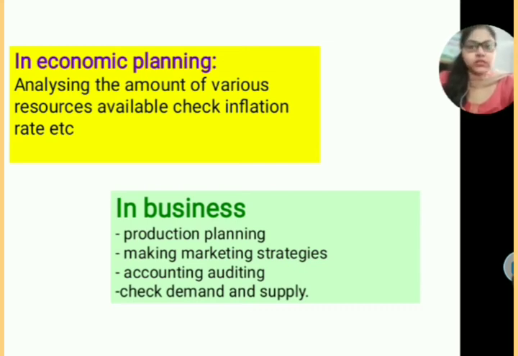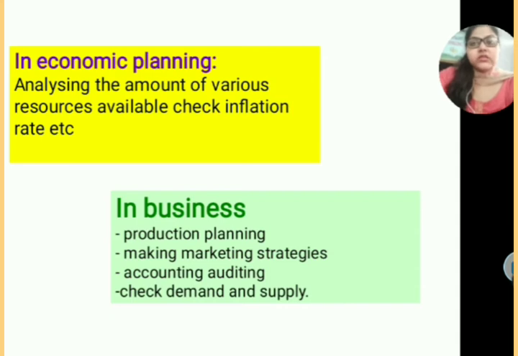Last one, in business, how statistics is helpful in business. Whenever you want to start a business, you will see whether you will be able to make a profit or not. Profit is analyzed in terms of numbers and groups of numbers only, that if I expand my business in this direction, then I will gain this profit.